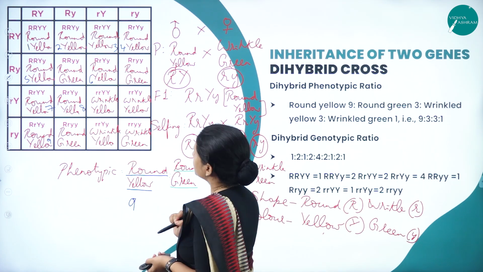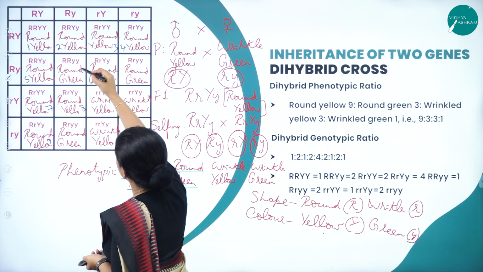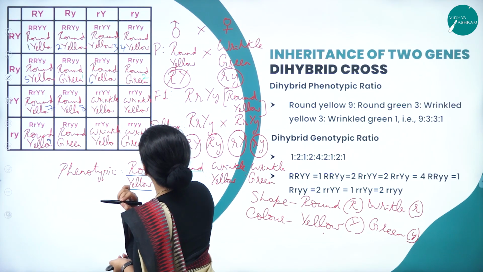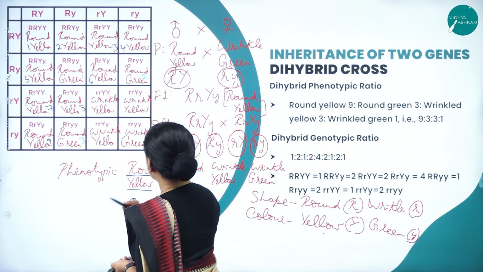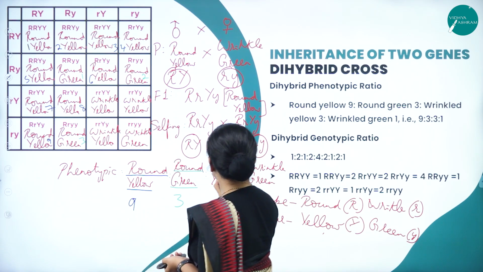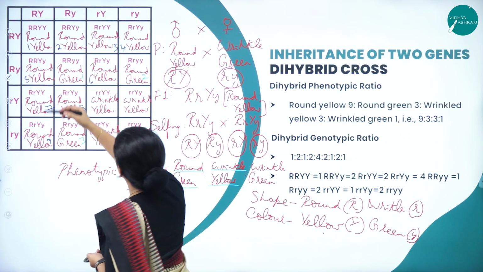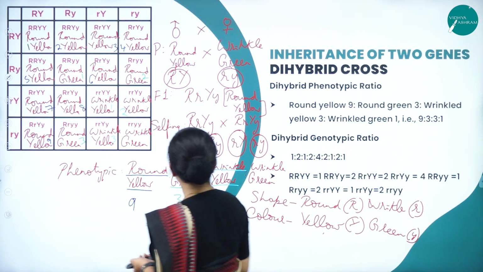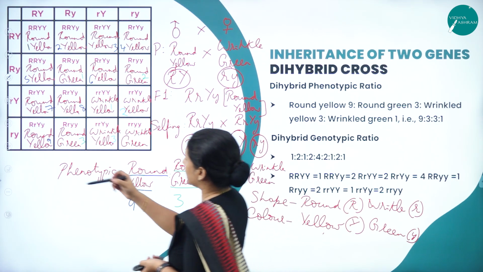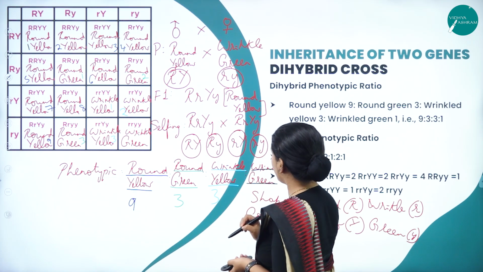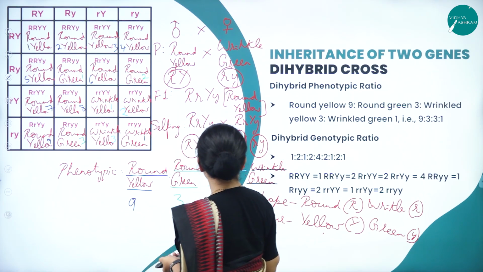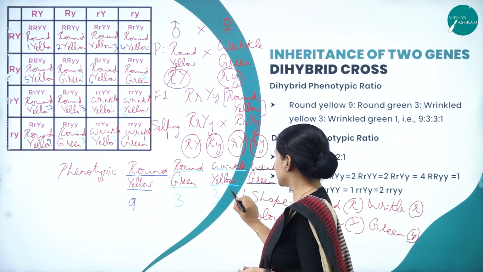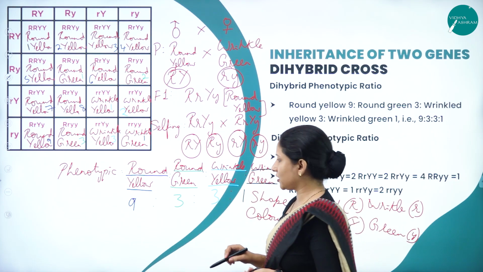Next, round green. So how many round green shall we count? So we have 1 here, then 2, then round green, 3. How many? 3. Sky blue for wrinkle yellow. So wrinkle yellow will just count here, 1, then 2 and 3. So it is 3. Now wrinkle green, it's black. So how many? Only 1. So the ratio is 9:3:3:1. So this is the phenotypic ratio.